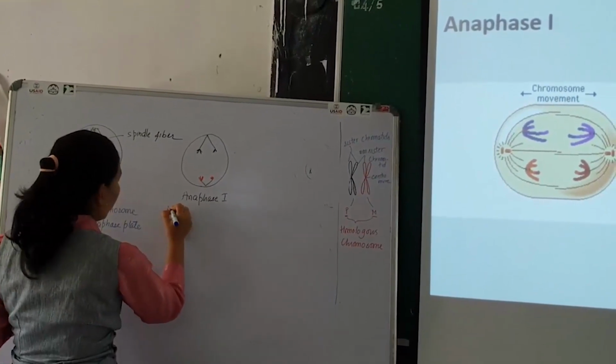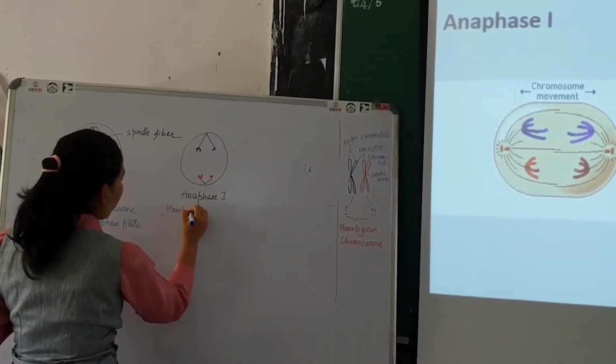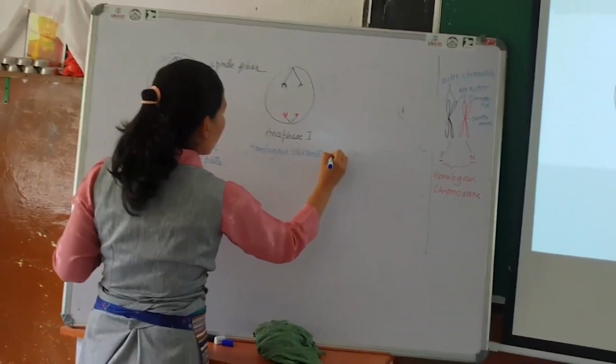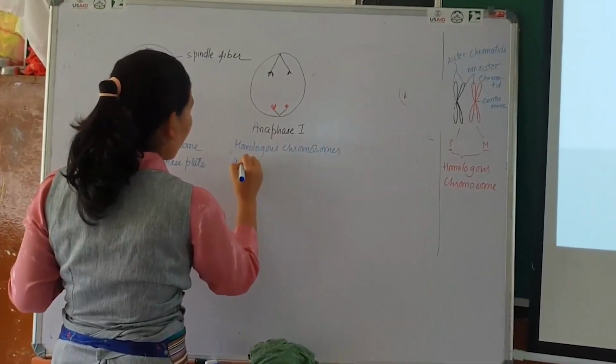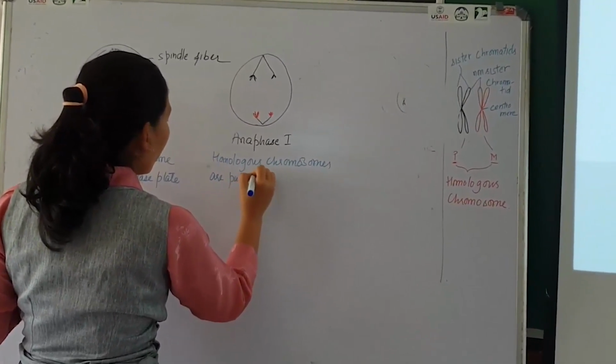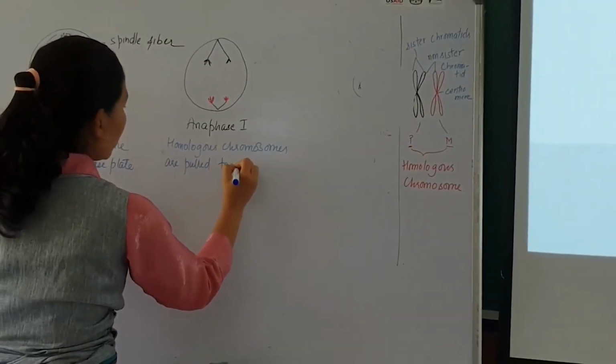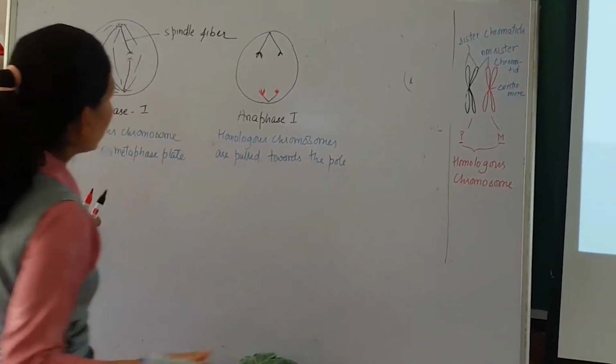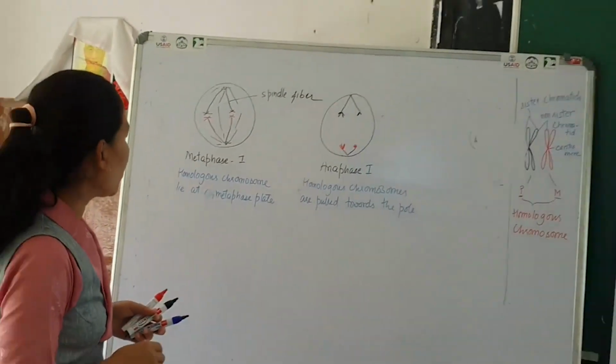Homologous chromosome towards the pole. So this is what happens during anaphase 1.